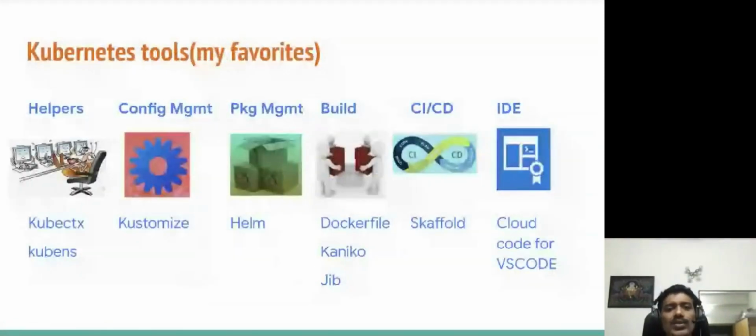Okay, so this particular slide I put here as a developer working in the Kubernetes system. Most of the time there is a bunch of tools that folks are very comfortable using, because, as I said, Kubernetes was earlier more of an operator-focused platform, but now you can see a lot of developers working with the Kubernetes system, and it makes life easy when you have a whole bunch of tools.